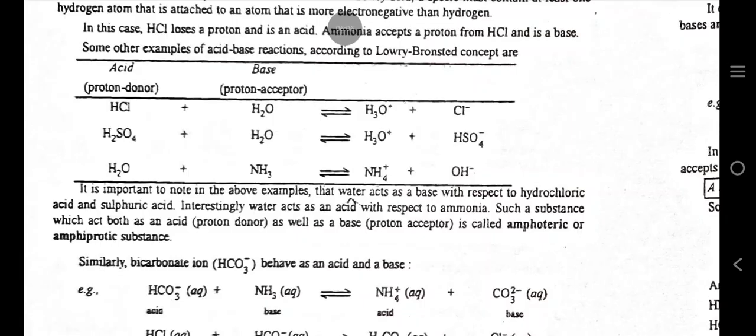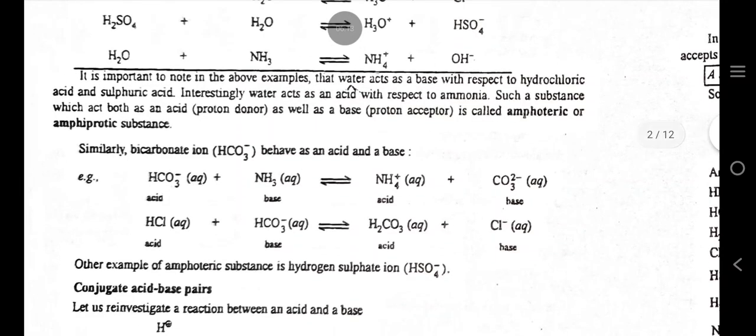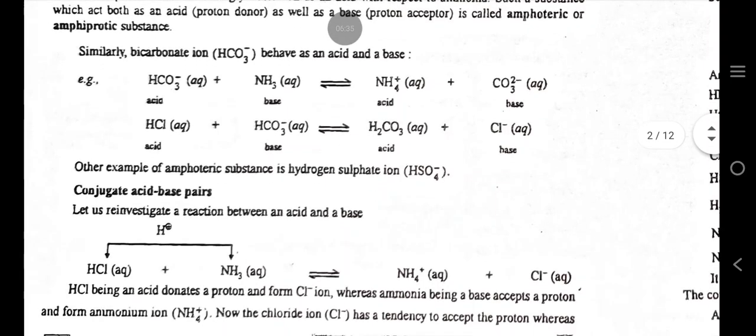Some other examples of acid-base reactions according to Lowry-Bronsted concept are: it is important to note in the above examples that water acts as a base with respect to hydrochloric acid and sulfuric acid. Interestingly, water acts as an acid with respect to ammonia. Such a substance which acts both as an acid, proton donor, as well as a base, proton acceptor, is called amphoteric or amphiprotic substance. Similarly, bicarbonate ion behaves as an acid and a base.